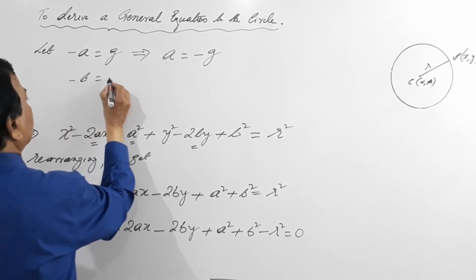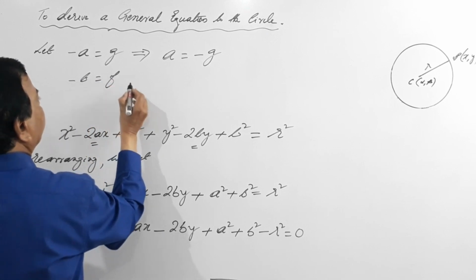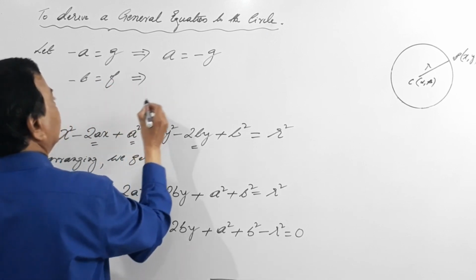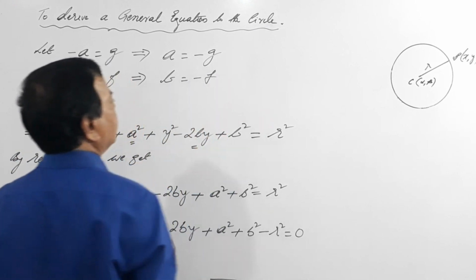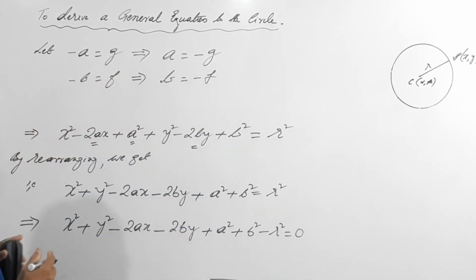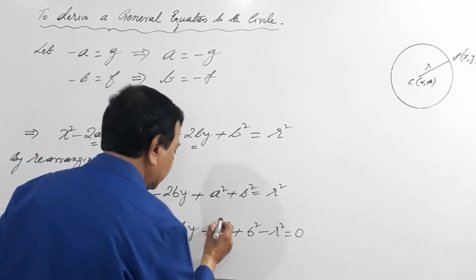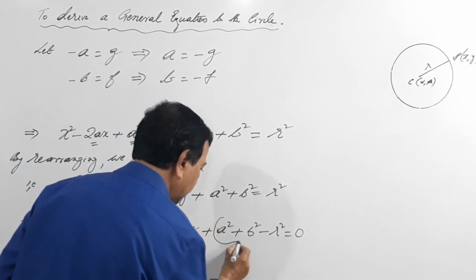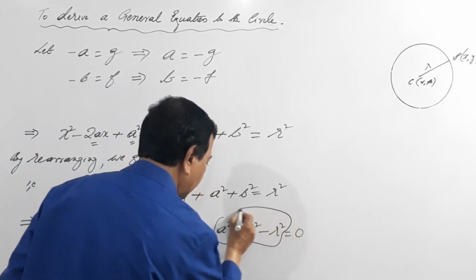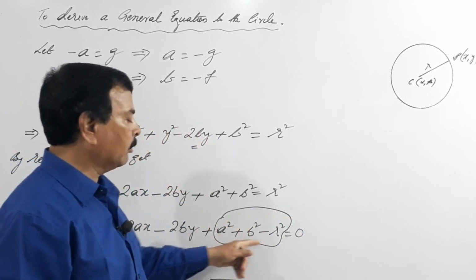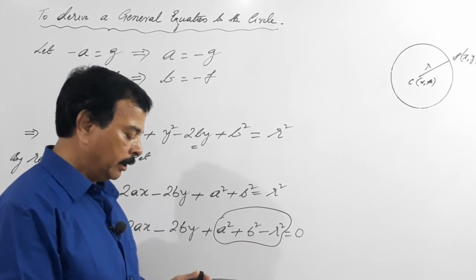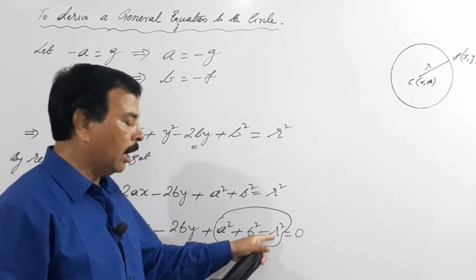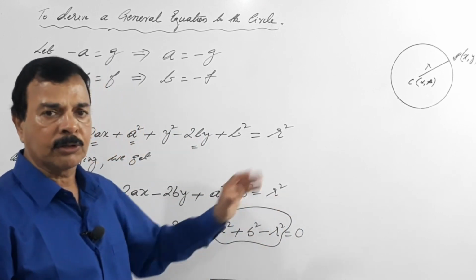Similarly, I will put minus b equals to f. So b equals to minus f. And what are these? These are nothing but constants. A square is a constant, b square is a constant, and r square also is a constant, because the radius is constant.